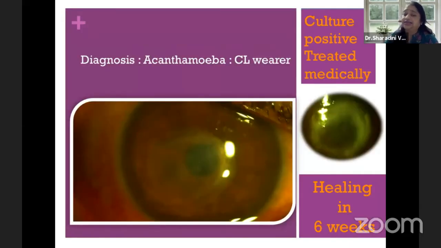The other thing, as Dr. Shreya said, is that history is also important in these cases. History of trauma, history of contact lens wear, history of exposure to contaminated water, all these things are also indicative that you should keep in mind the presence of acanthamoeba in these types of ring ulcers. Sometimes even microsporidia also present with ring ulcers.